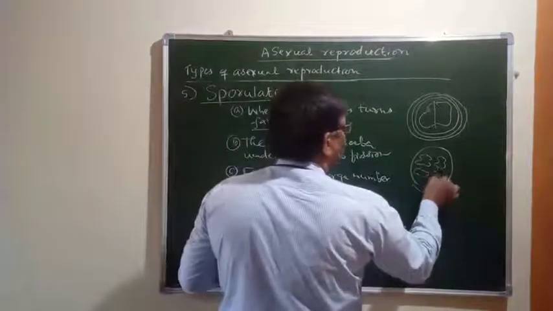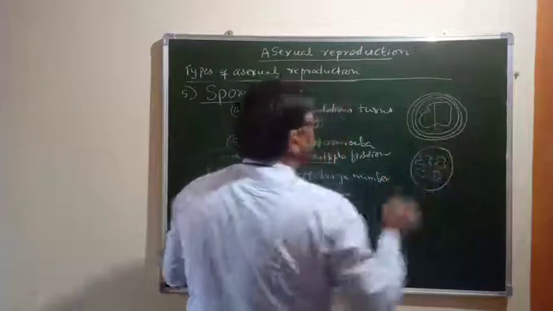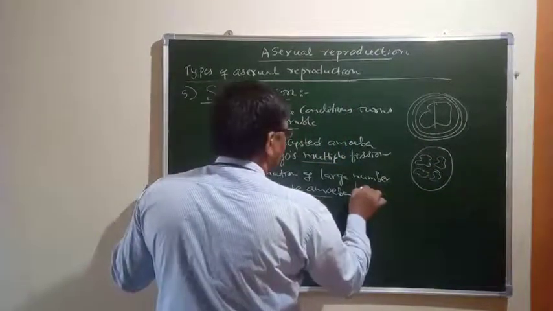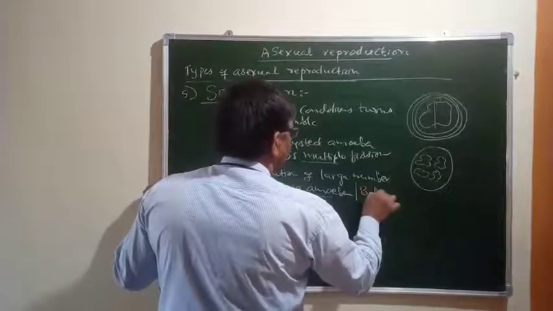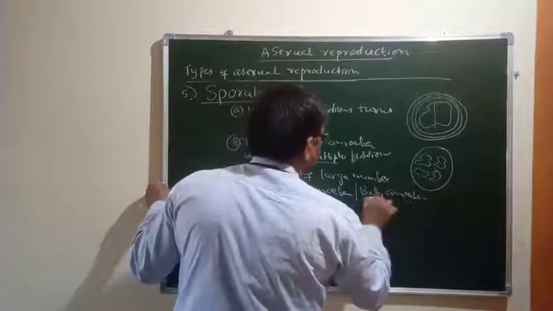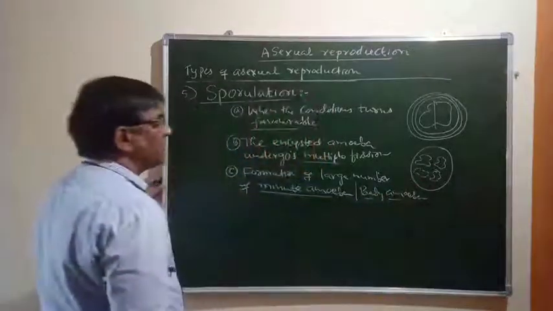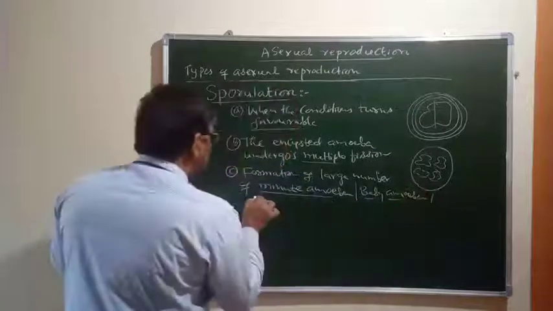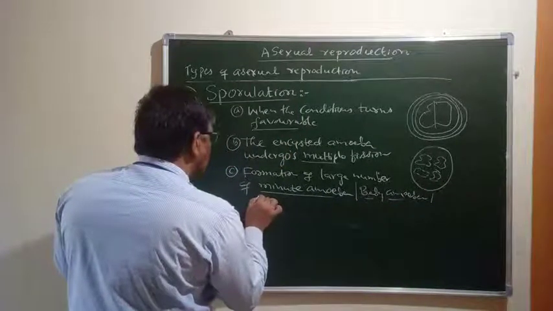So many small sized amoeba will be formed inside the cyst. Otherwise I can say they are called baby amoeba. Don't use this word, I am using it only for your understanding. Small sized amoeba or pseudopodiospores.